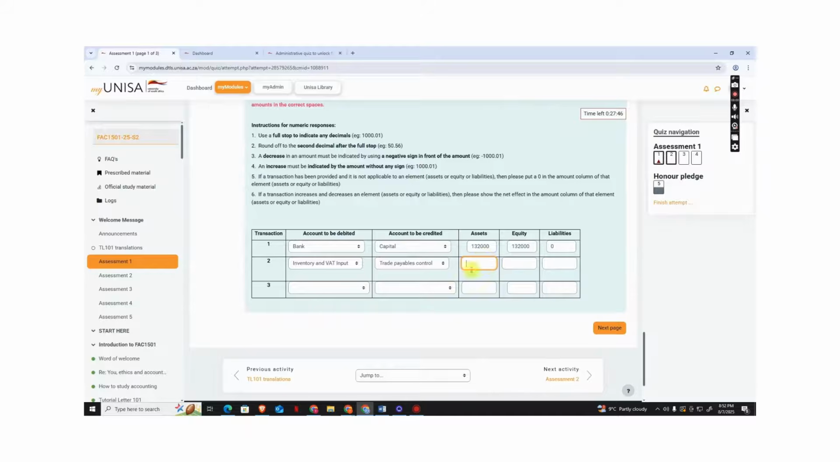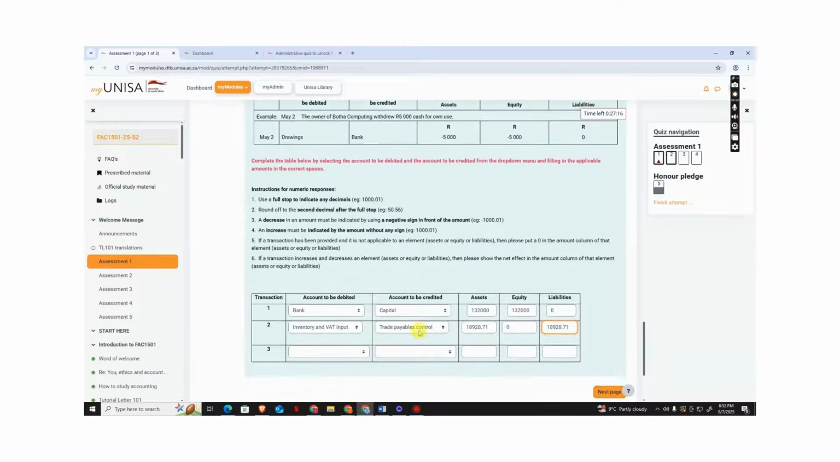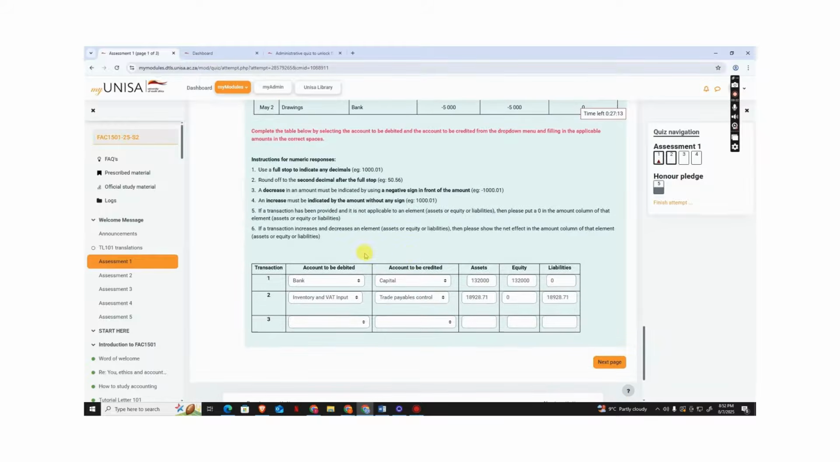So our assets, which is inventory and VAT input, will be debited, because it's an asset. Inventory is an asset which grows on the debit side. And equity, there's no equity here, guys. 0. And liability, same amount, because now we owe them this amount, guys. So this is how, so far, the table is looking.